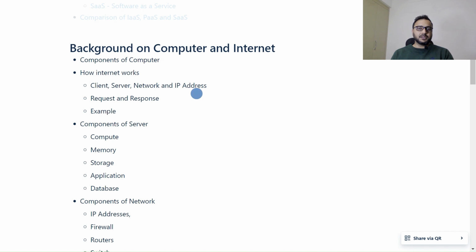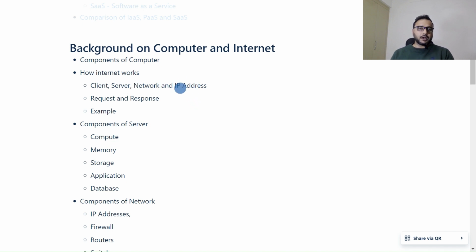IP address is needed because any server has an IP address, and there are two types of IP address: private IP address and public IP address. A private IP is required only for those servers which we do not open to the internet. But a public IP is required for those servers which we open to the internet. Through the public IP, we can access the server.